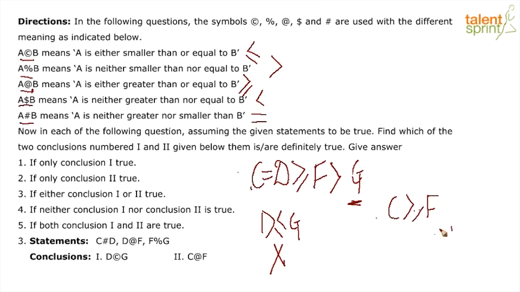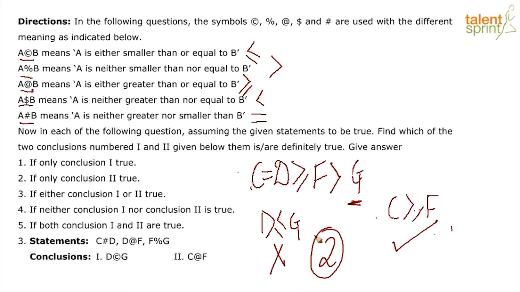Now let us look at conclusion number 2. From the above linear equation, boys and girls, if we just hide D, you will see that C is greater than equal to F, which is clearly what is written in the second conclusion, which means that conclusion 2 is true, and therefore our answer will be only conclusion number 2 is true.